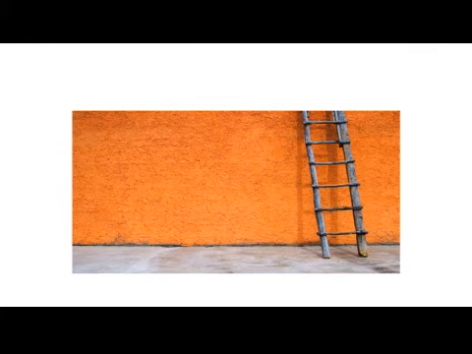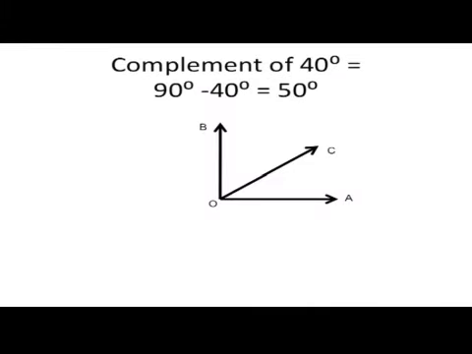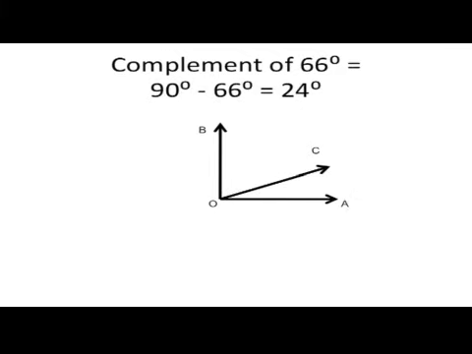For example, when a ladder is leaning on a wall, the angles made by the ladder with the floor and the wall are always complementary. The complement of 40 degrees is 90 minus 40 is equal to 50 degrees. Then the complement of 66 degrees is equal to 90 minus 66 is equal to 24 degrees. The complement of 35 degrees is equal to 90 minus 35 is equal to 55 degrees.